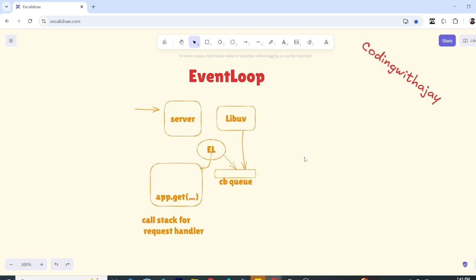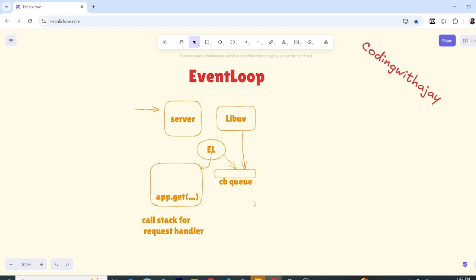So what it does is, when the first request comes, the event loop puts that request into the call stack, and it starts handling it. What does handling it mean? It starts reading the code of that entire request handler. For example, app.get slash user, if that was a route and the request came for that, it puts that entire request handler into the call stack and starts running the code.